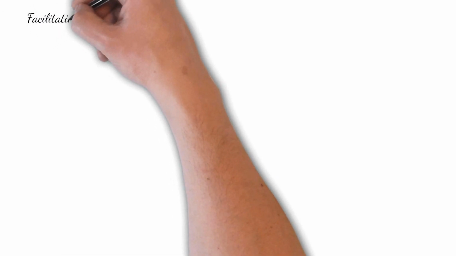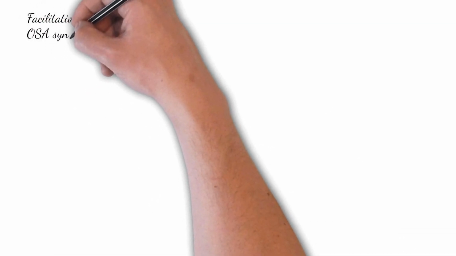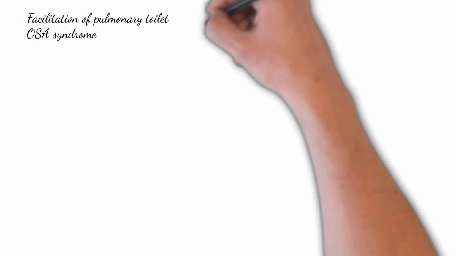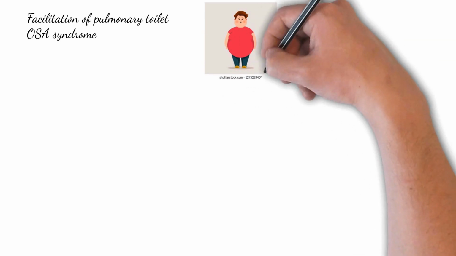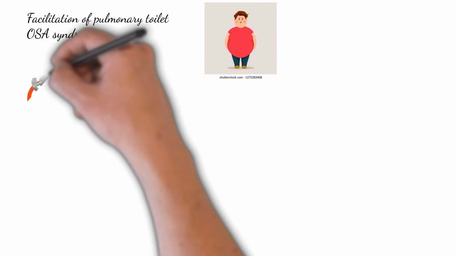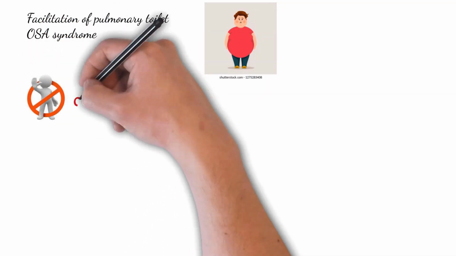When there is a need of facilitation of the pulmonary toilet. In cases of OSA syndrome. So all these are indications of the tracheostomy. This is an obese patient. There is increased risk of OSA syndrome, so tracheostomy should be considered.